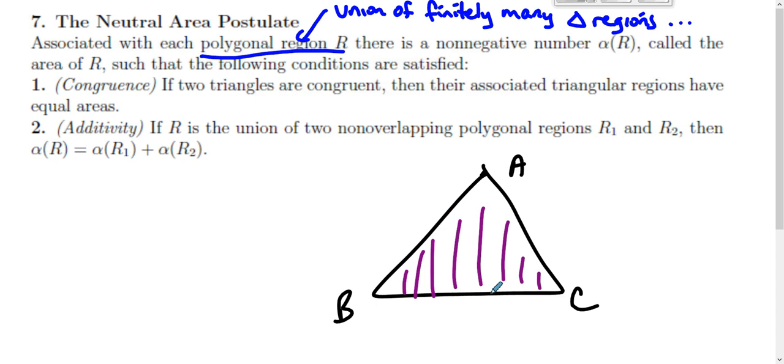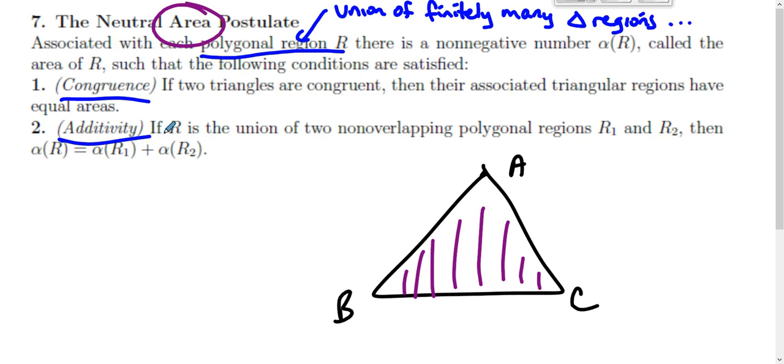I should note for you that we don't talk about what that area represents. The Euclidean understanding is that it's the stuff on the inside. That is not the hyperbolic understanding, and so that is not the neutral understanding of area. But two properties are super important. Two congruent triangles have equal areas, and area is additive. Those two properties are postulated.